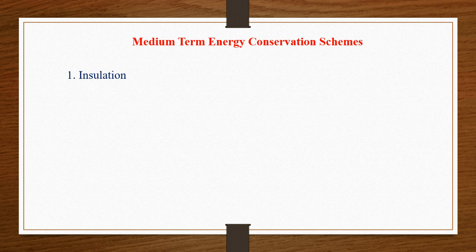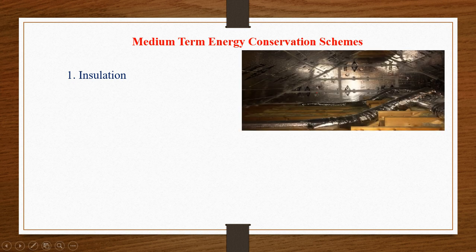Here, one more thing: insulating walls, floors and attics. This is one of the important methods to improve insulation, thereby we can save energy. How can we insulate the walls and floors? See this picture. This is the attic.